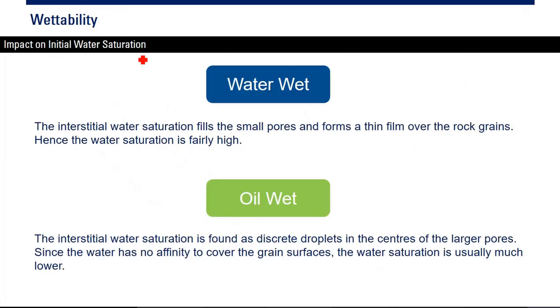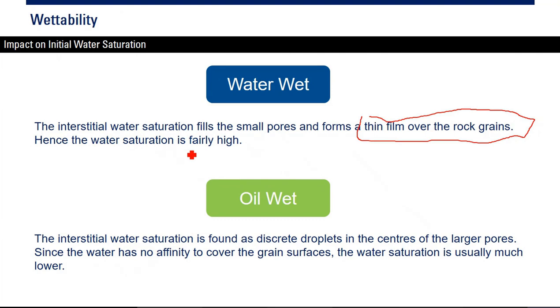Okay, let's continue. Wettability, impact on initial water saturation. For water wet rock, the interstitial water saturation fills the small pores and forms a thin film over the rock grains. So it's very important. Thin film over the rock grains.